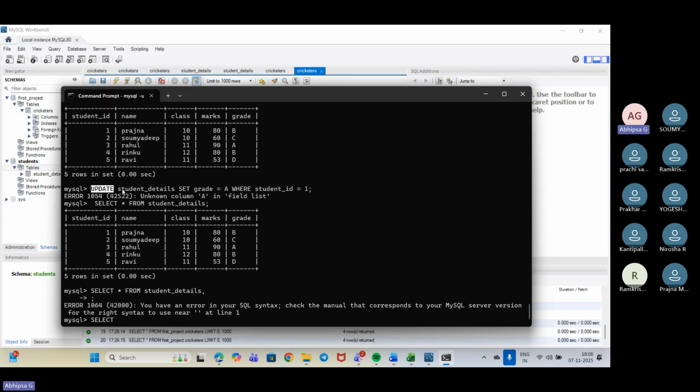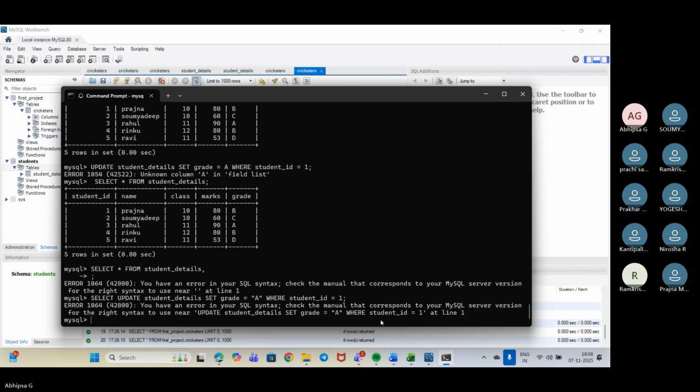Okay, this we need to update, right? And there is a select before the update. Yes, there is a select.